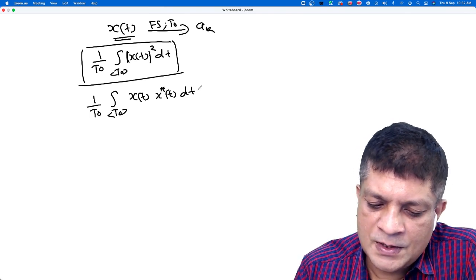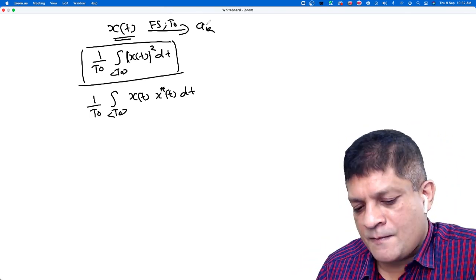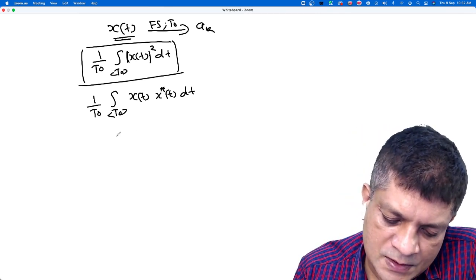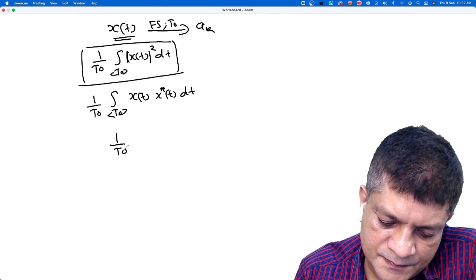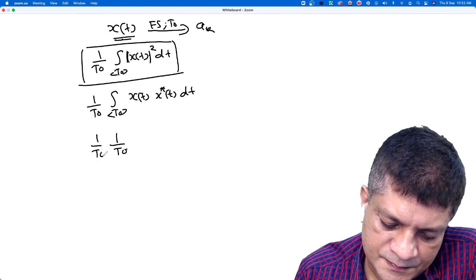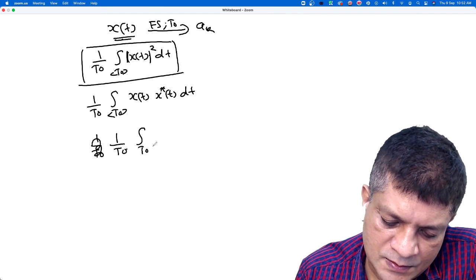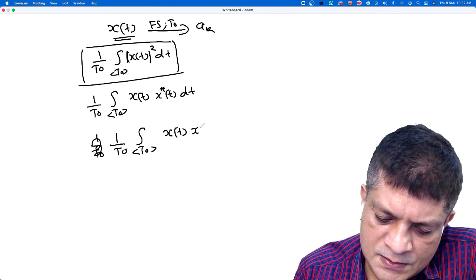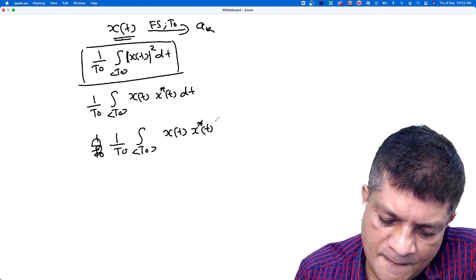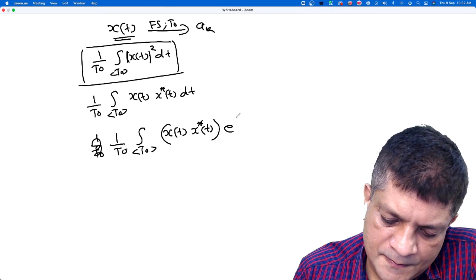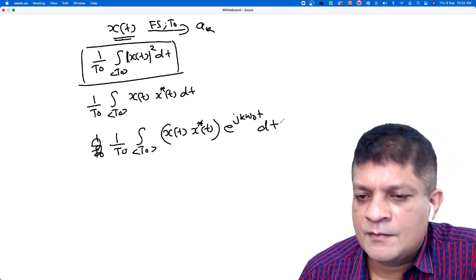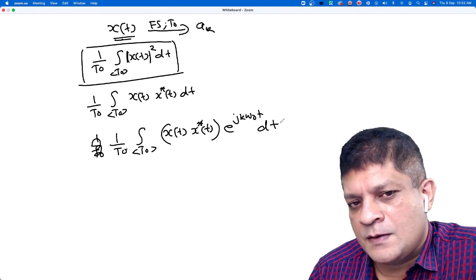Now, x(t) Fourier series coefficients are ak. Now, if you consider this integral, 1 by T0 integration over T0, I am taking x(t) x star t, what is this integral?